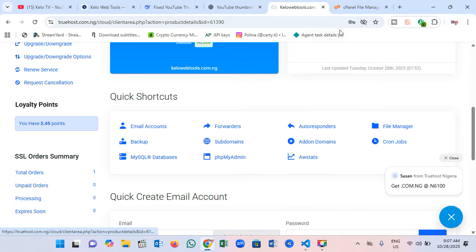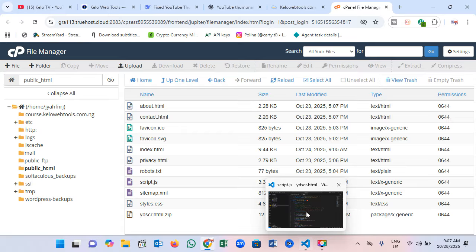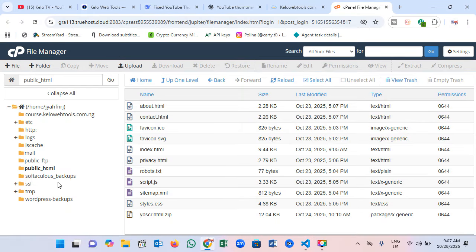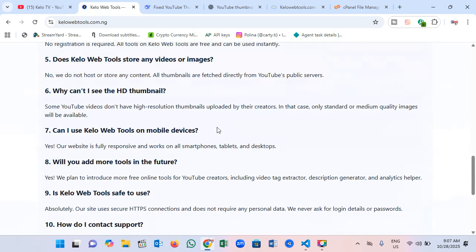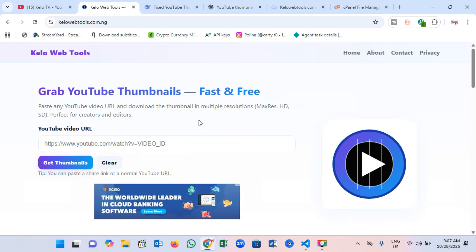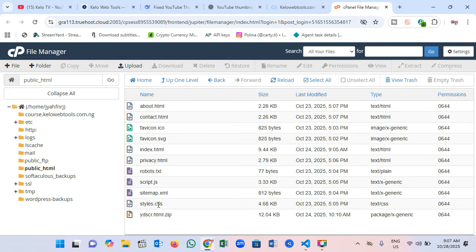Here you can see this is my hosting server. You can see these are all the same code from here. So I have to bring it here. I have to host it into my public HTML. This is where I hosted the code, and that is why you can see the website is live here, because it's on the server. You can see this is the website live because the code has been hosted on the hosting server. So this is also simple to create this website.